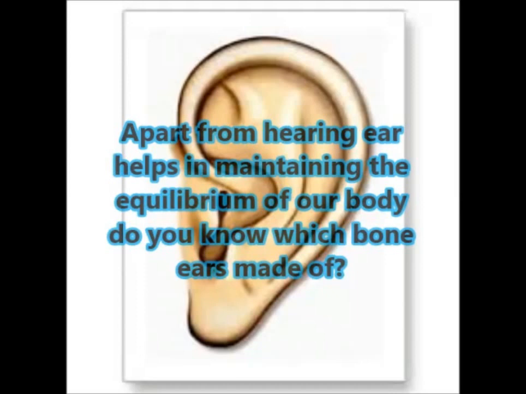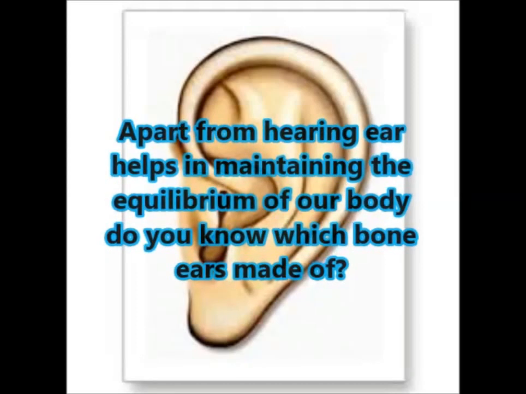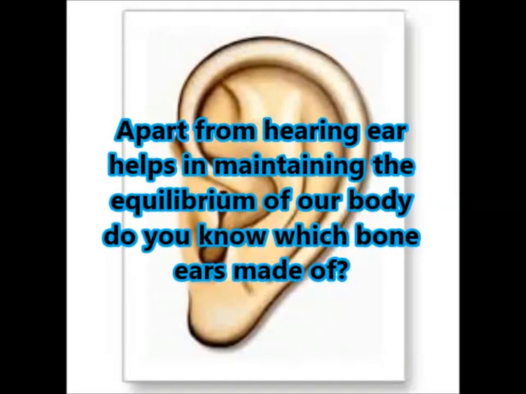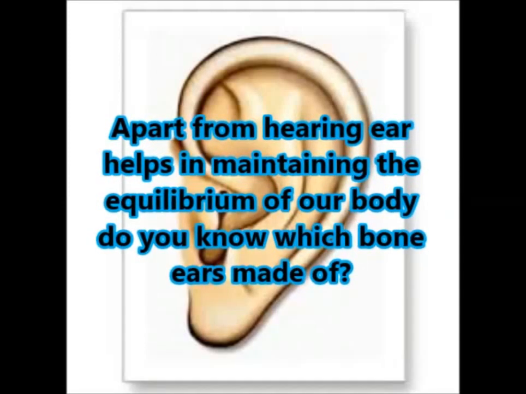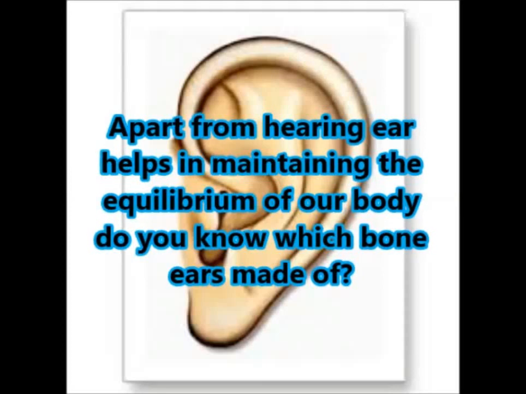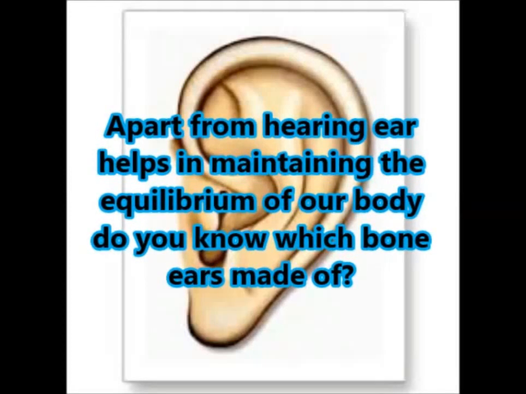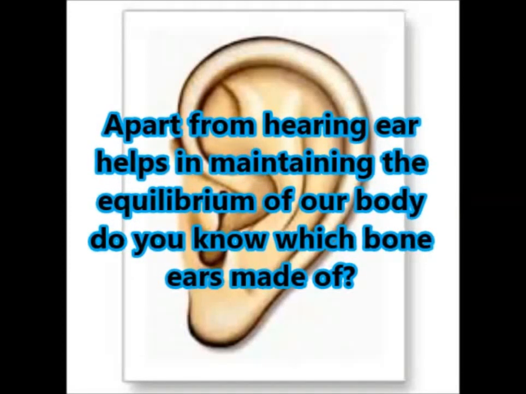Do you know which bones the ear is made of? The ear bones are very much important.